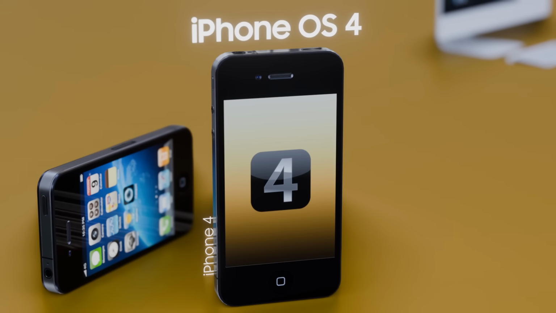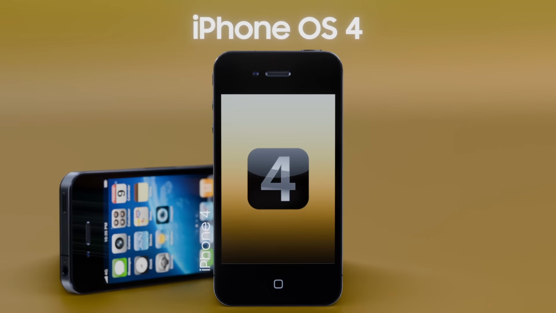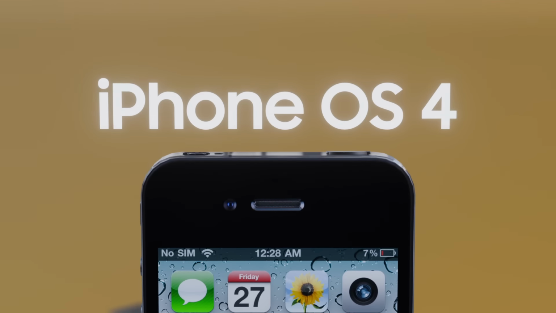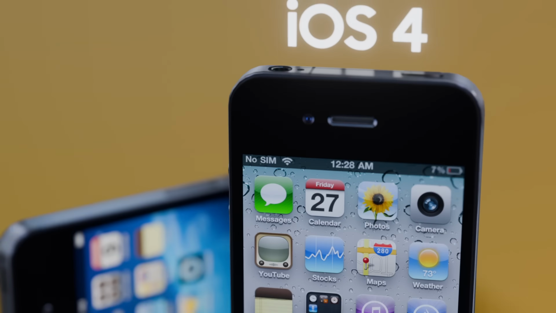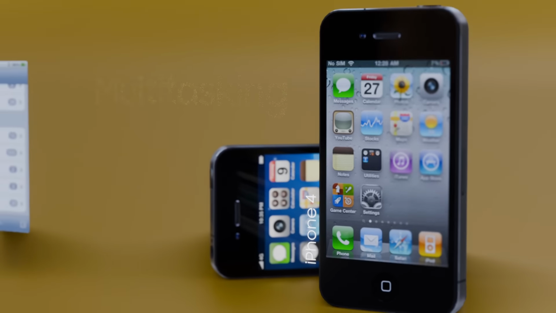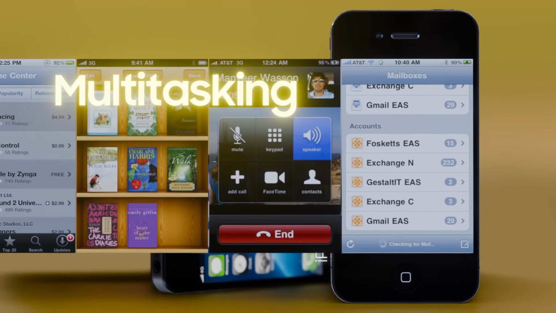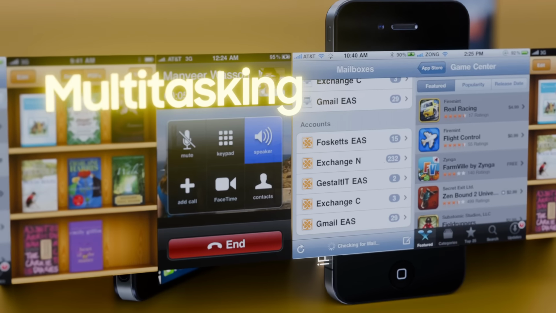iOS 4, launched by Apple on June 21, 2010, marked a pivotal moment in mobile operating systems, being the first to carry the iOS name instead of iPhone OS, due to the introduction of the iPad. This update brought groundbreaking features like multitasking, allowing apps to run in the background and folders to organize apps neatly on the home screen, greatly enhancing user experience.